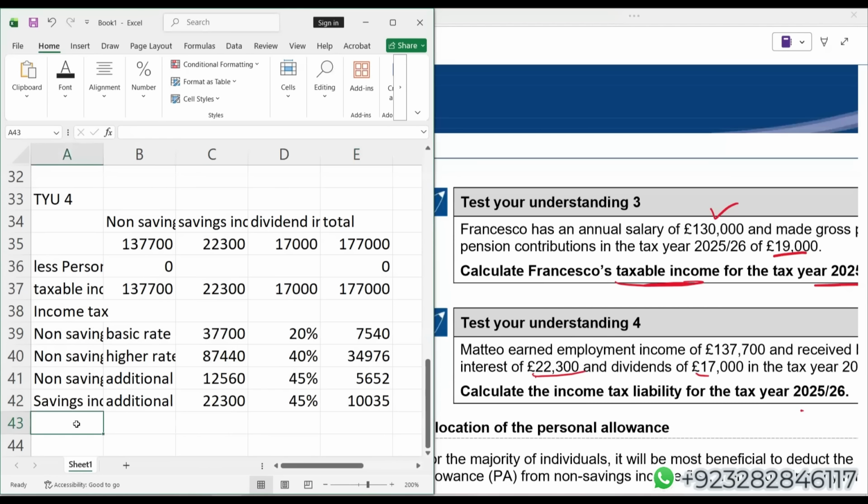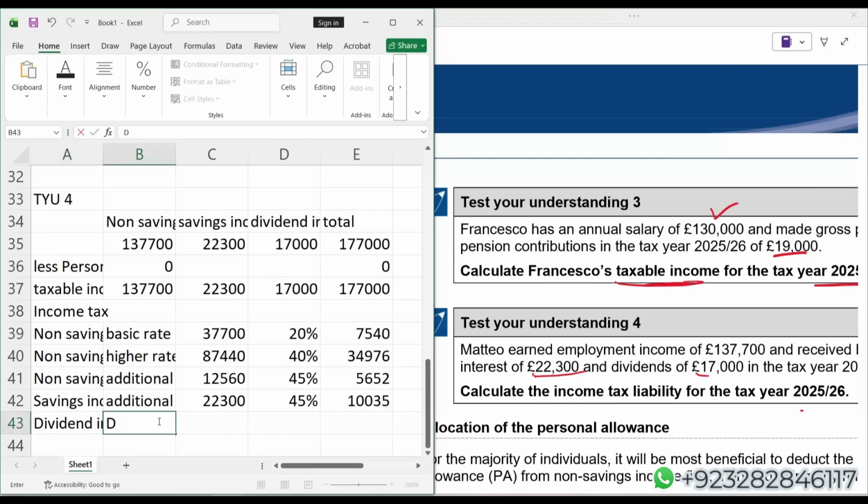Now, students, we'll go for dividend income. And for dividend income, I have said this, I think, many times: no matter whatever is your tax paying status, every individual, irrespective of their tax paying status, gets dividend nil rate band of £500, which means that this individual will also get nil rate band for the dividend income.